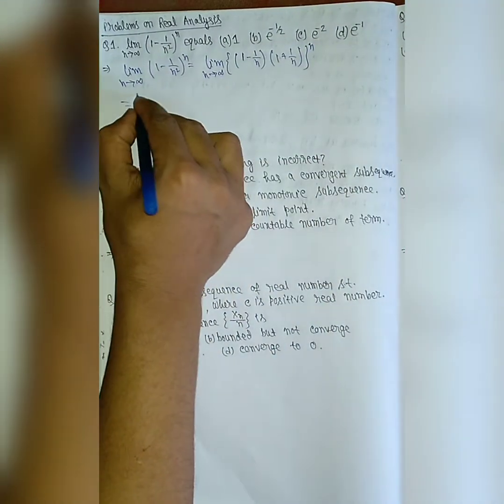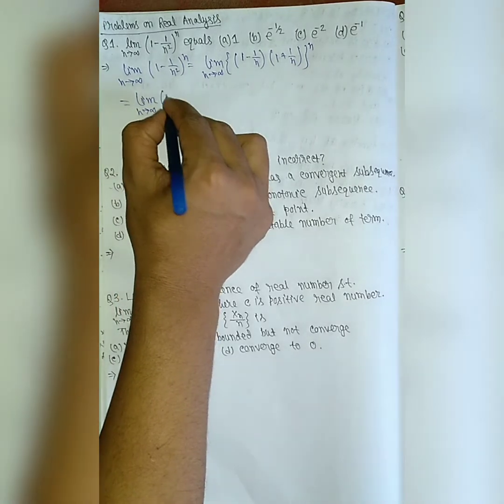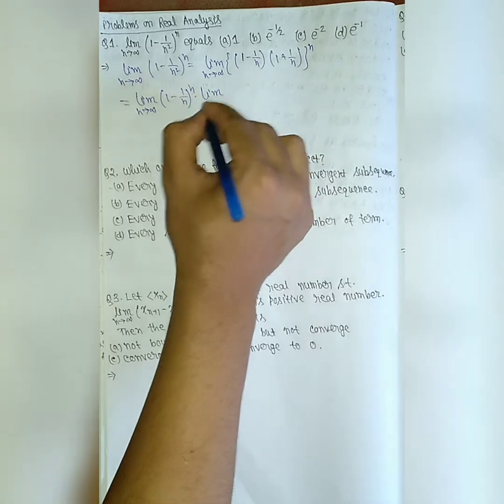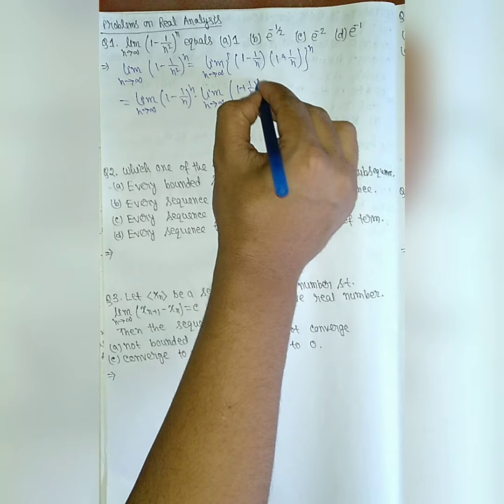So it is nothing but limit n tends to infinity (1 minus 1 by n) whole to the power n into limit n tends to infinity (1 plus 1 by n) whole to the power n.